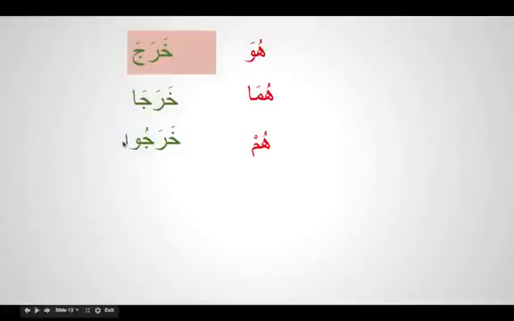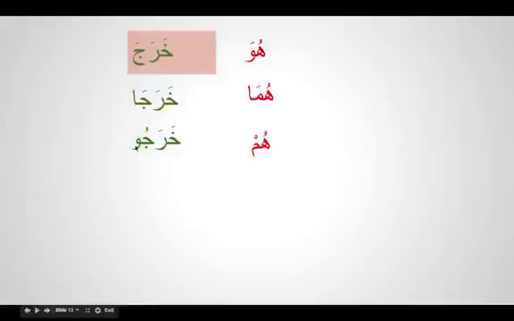When you write kharaju, a verb ending with waw, past tense, you will write an alif. You will know later inshallah why it is written, but at the moment just remember it's a spelling rule. You have to put an alif, but that has nothing to do with the verb. Our verb is only this much, and that is just a spelling rule. So waw represents that all those men left.